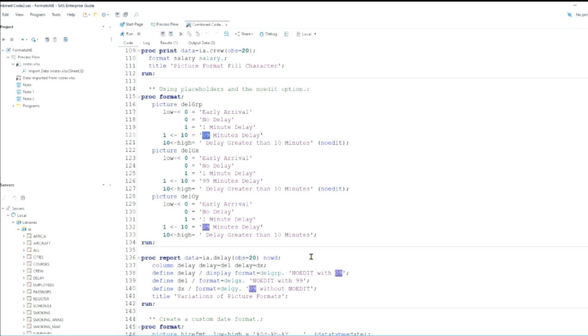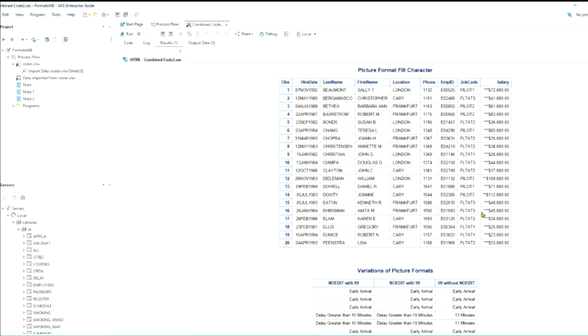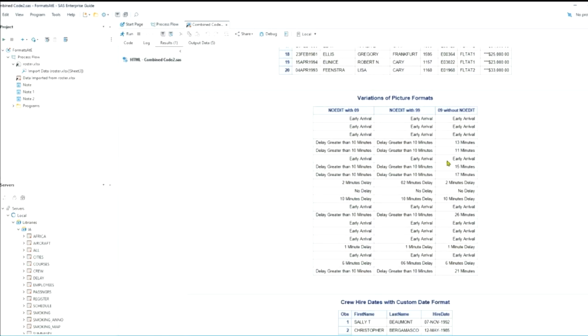And then we're going to do our proc report, and we're specifying a title saying we want no edit with 09, with 99, and then without no edit, so that we can see what that no edit does. So let me take a look here.